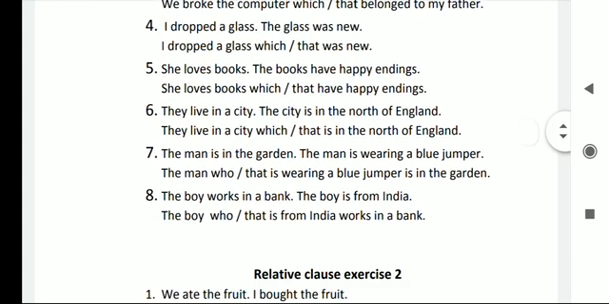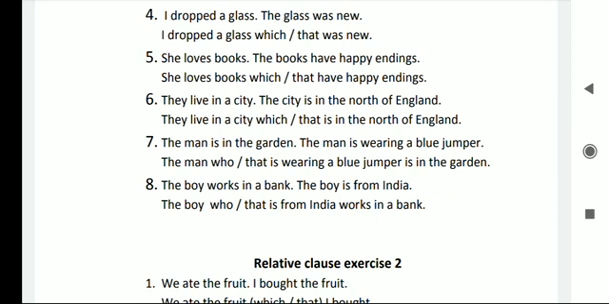They live in a city. The city is in the north of England. We can write like this: They live in a city which is in the north of England. They live in a city that is in the north of England.